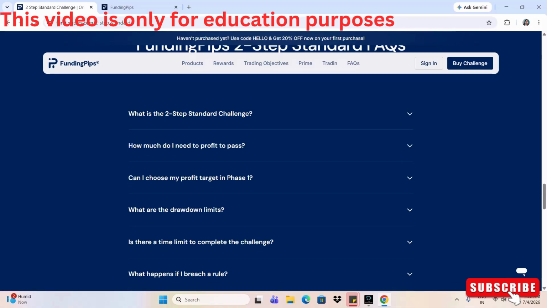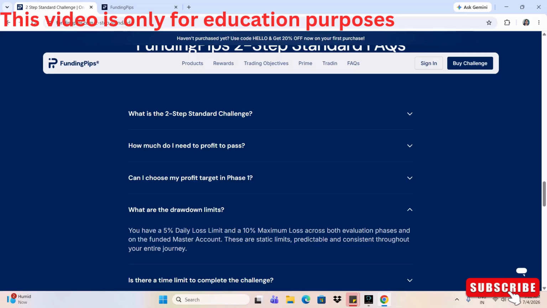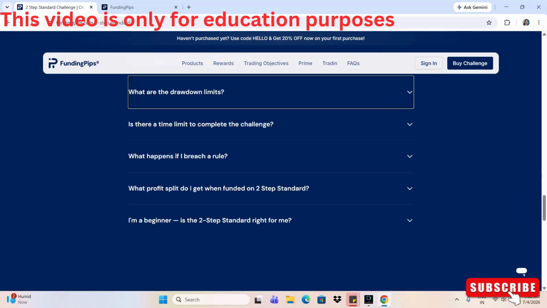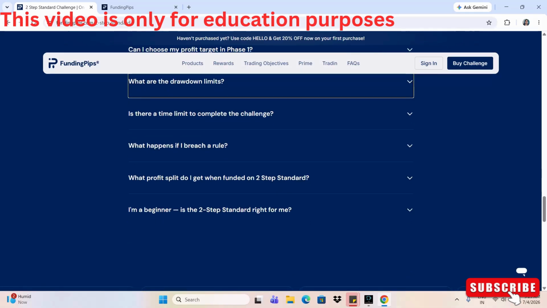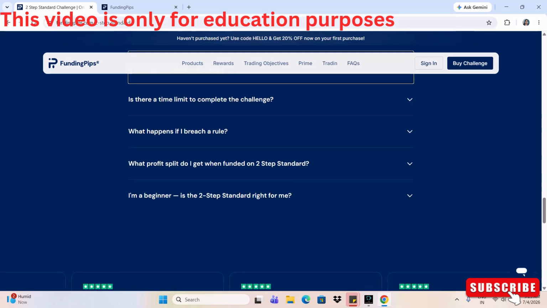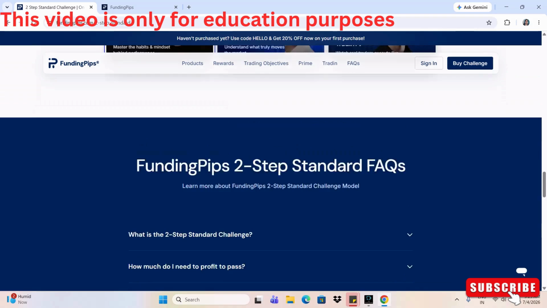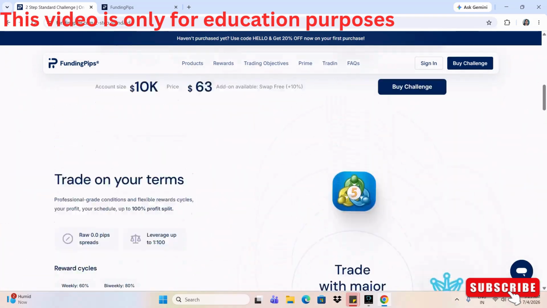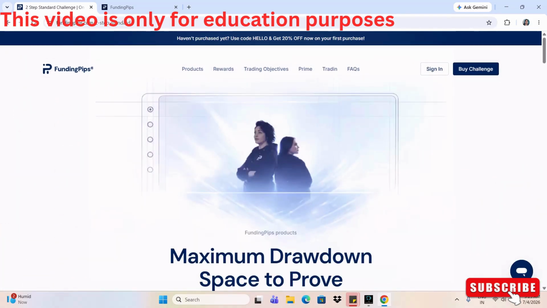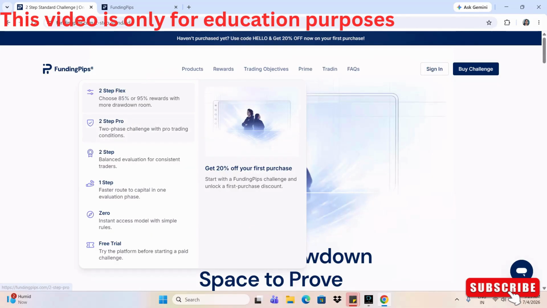So if you go through that, you have more visibility. Okay. So the main breach rules they have, there are two types of breach. The first one is the hard breach, the second one is the soft breach. The hard breach is mostly about violating the daily drawdown rule. Okay, and the third hard breach is on account inactivity for 30 days.